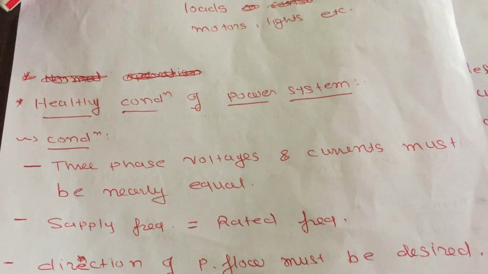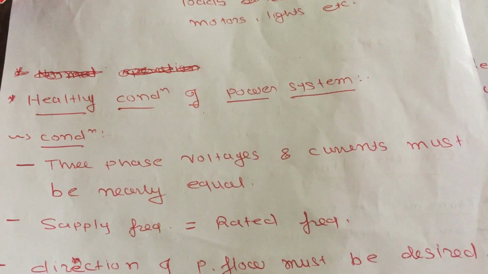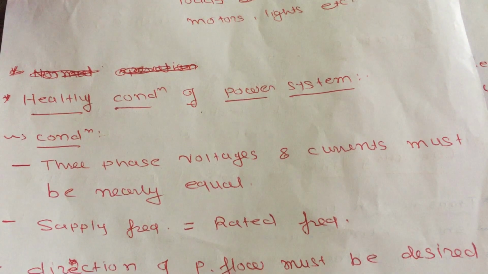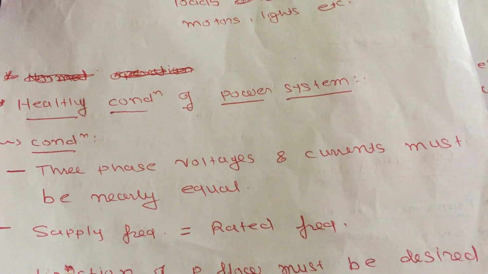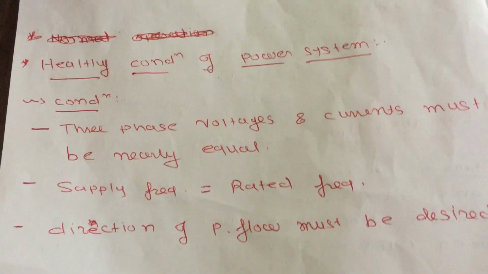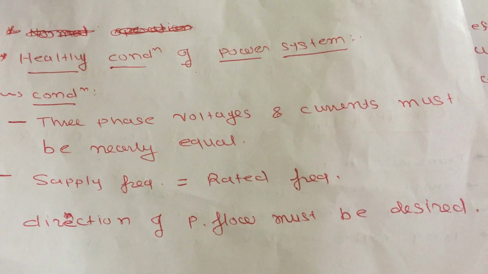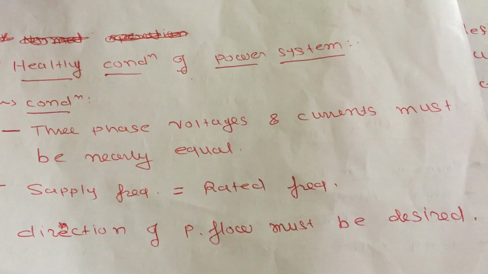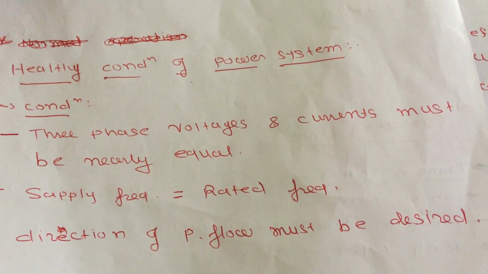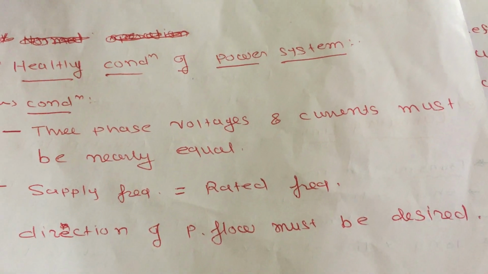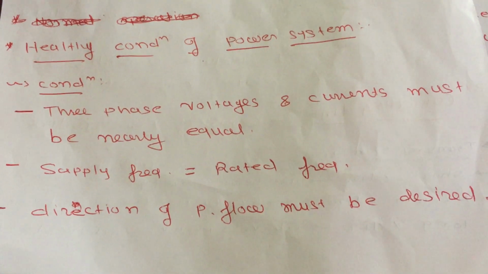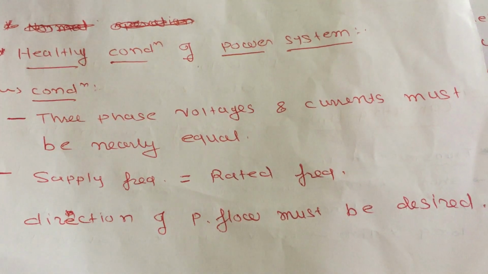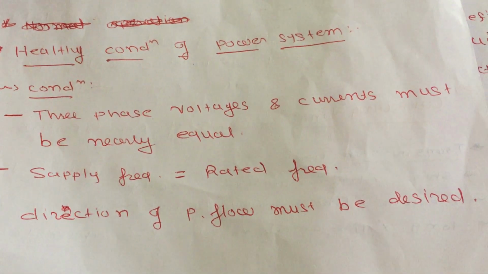Seventh semester, subject is switchgear and protection. In the last lecture, we already studied the electrical power system introduction and conditions for a healthy power system. Here, three conditions are mentioned. The first condition is that three-phase voltage and current must be nearly equal in all three phases. The second one is that supply frequency must be equal to the rated frequency, and the third one is that direction of power flow